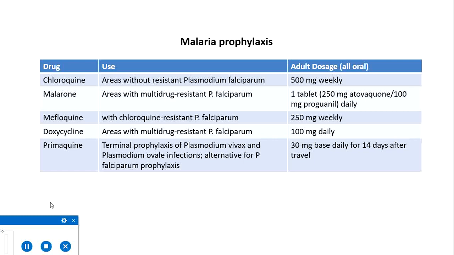Or doxycycline, also for multi-drug resistant falciparum, which is 100 milligram daily, or primaquine, which should be given for eradicating hepatic hypnozoites where there are chances of Plasmodium ovale or vivax infections, because these cause recurrences. If the patient returns after several months, it can cause recurrence.